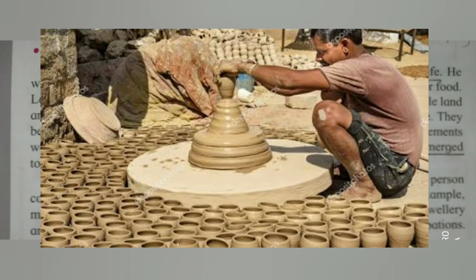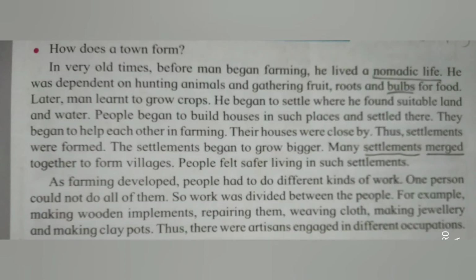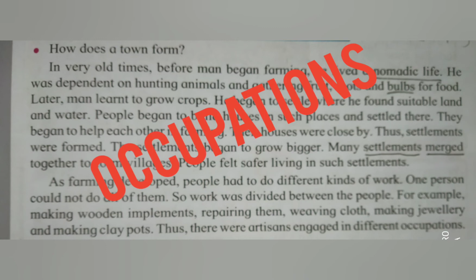Thus there were artisans engaged in different occupations, and in this way different types of occupations came. According to their work, their occupations were divided. So people started to do the work and they started to earn money through that work.